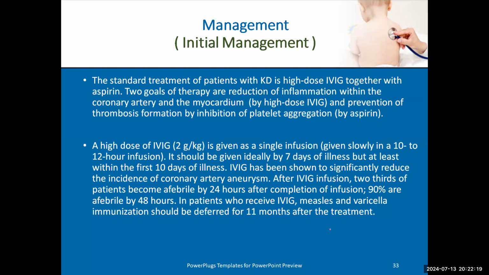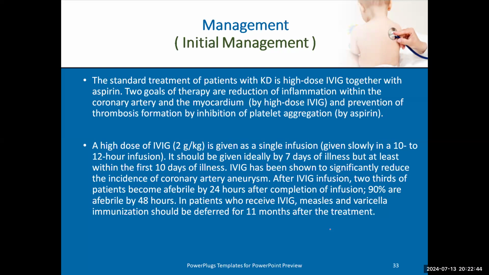After IVIG infusion, 2/3 of patients will become afebrile in the first 24 hours, and most of the patients should be afebrile in the first 48 hours. If the patient passes his first 48 hours and he's still febrile, either he's not Kawasaki, he is measles or varicella or something like that, or he is IVIG-resistant Kawasaki.